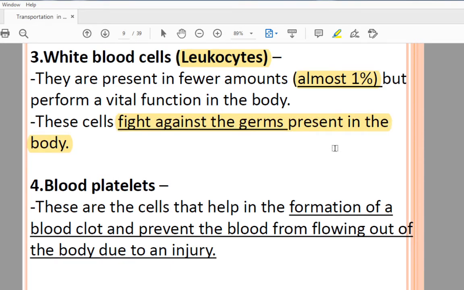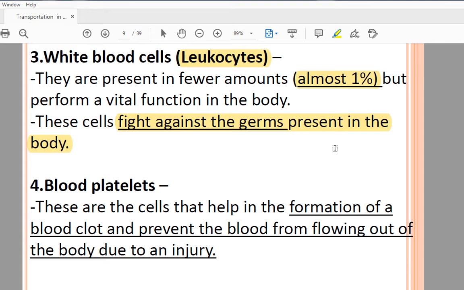Maybe you have heard that sometimes your WBC number increases and then your RBC number decreases. That is not a good sign. So white blood cells are almost 1% in our body. Still, they are important as they fight against the germs.